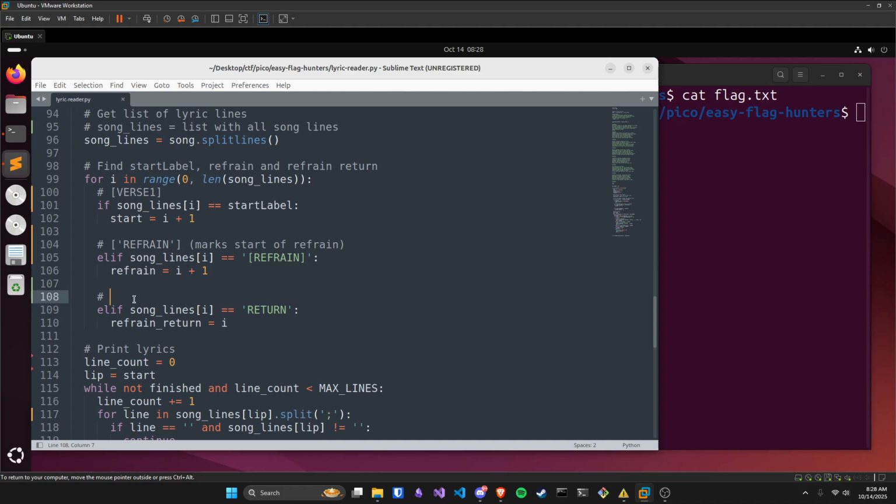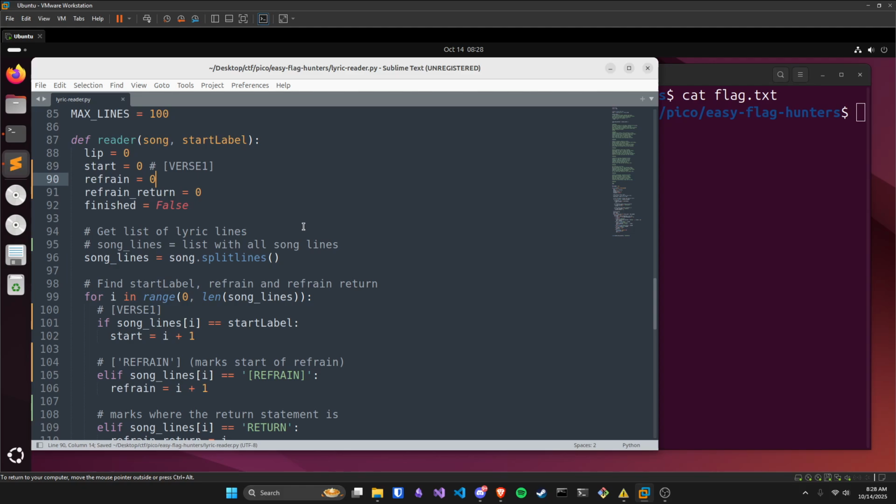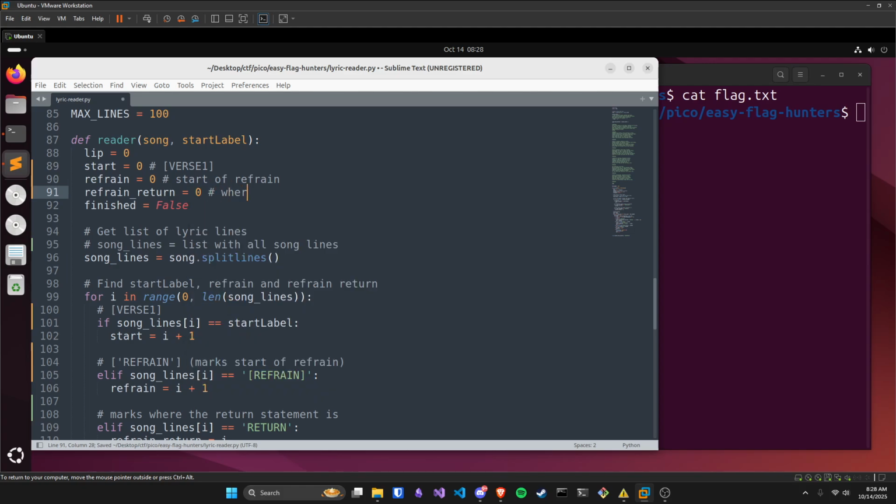I'll comment: marks where the return statement is. So far, we have the start of the refrain and where the return in the refrain is.